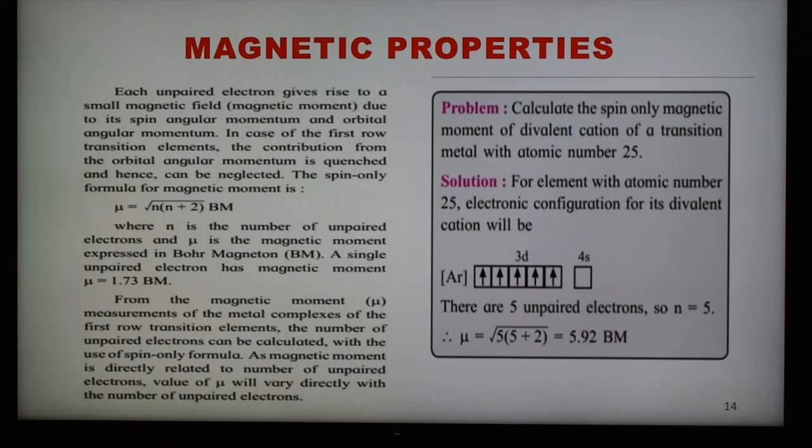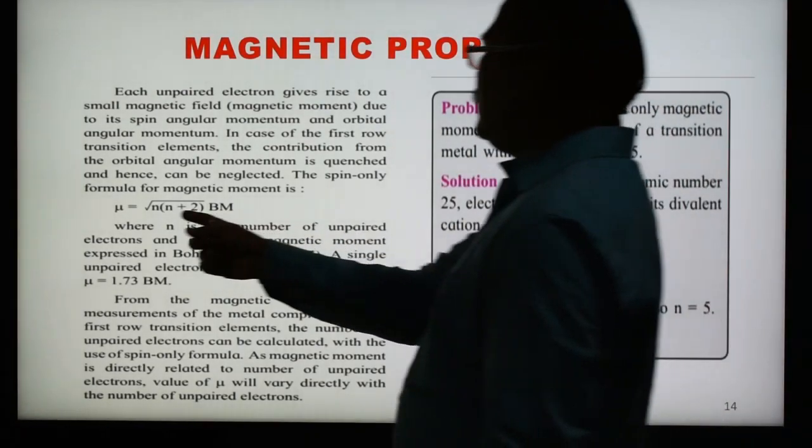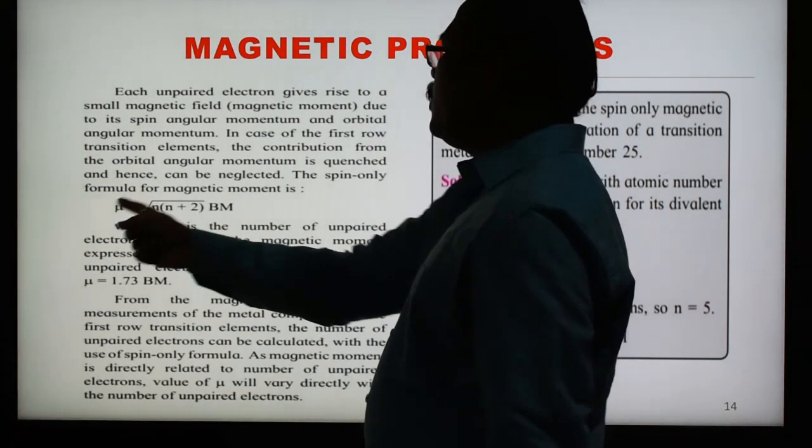And remember that the larger the number of unpaired electrons in the substance, the greater is the paramagnetic character, and therefore the magnetic moment is larger. So in this case, some values are shown, and here the spin only formula is there to calculate, as we have seen in the table. This is the formula which can be used for calculation.